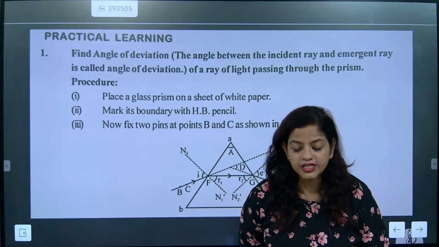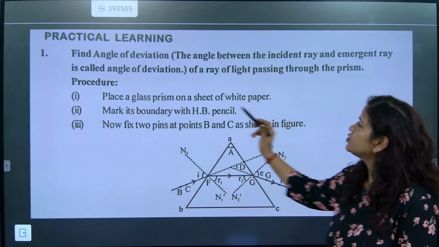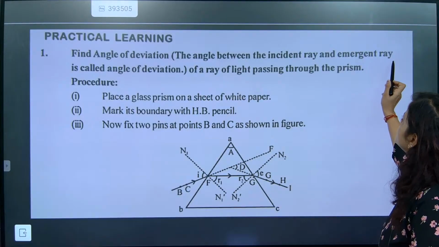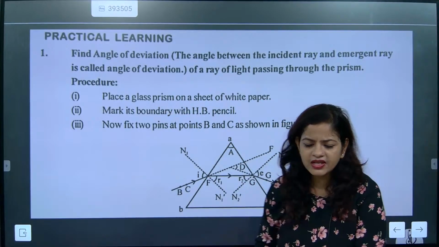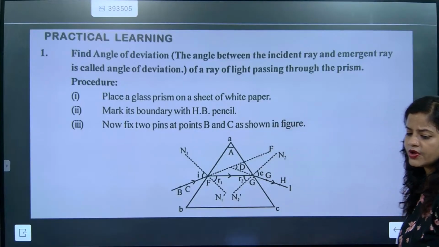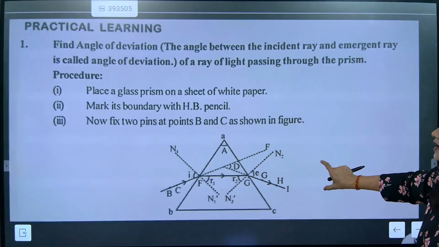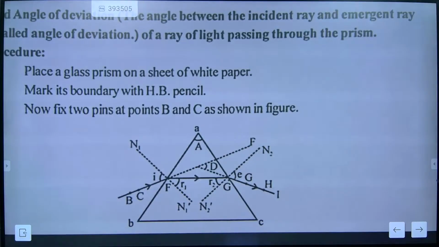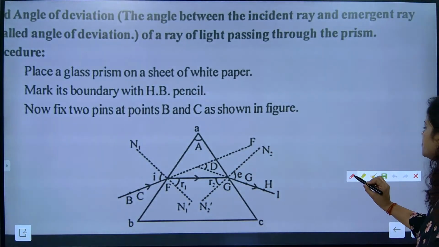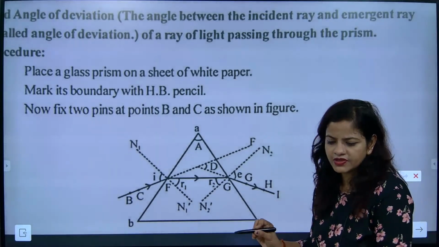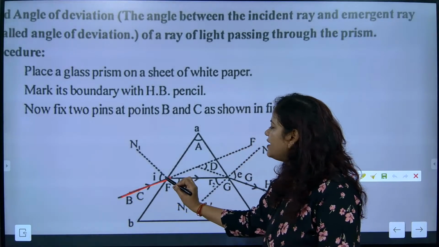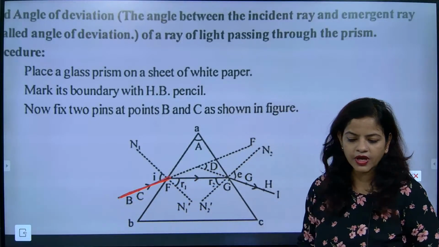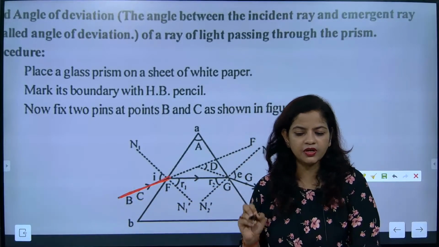Now we will go for the next part, children. First, the angle between the incident ray and emergent ray is called the angle of deviation. But where is the angle of deviation? First we are going to understand where it is. So which one is the usual path? This is exactly the path of the light. The light is entering like this, by making some angle with the normal.